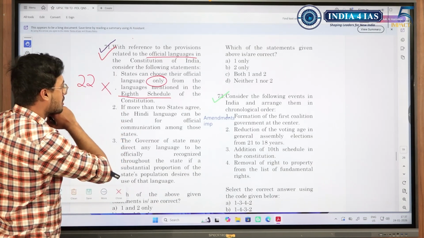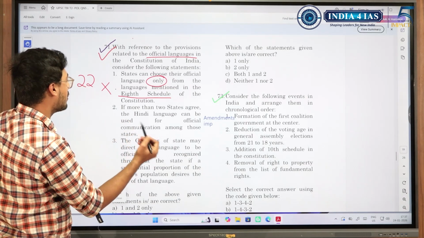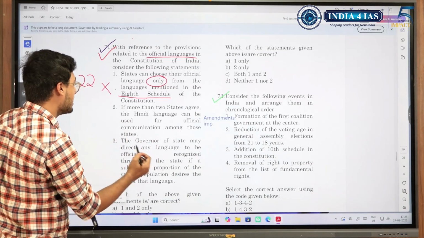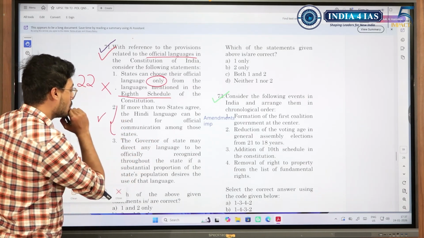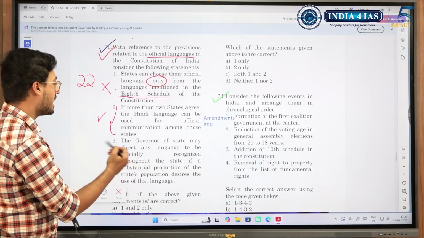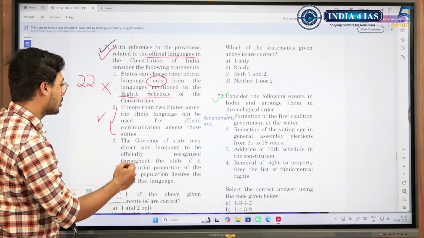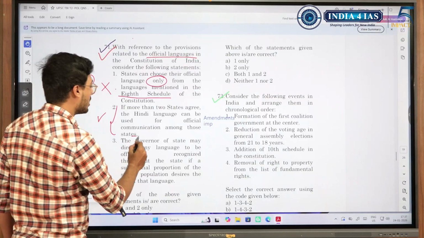So we could have considered this as wrong. If more than 2 states agree, Hindi language can be used for official communication among these states. This seems generic. Yes, there is no issue with this. Governor of state may direct any language to be officially recognized throughout the state. Is it the governor or is it the president?